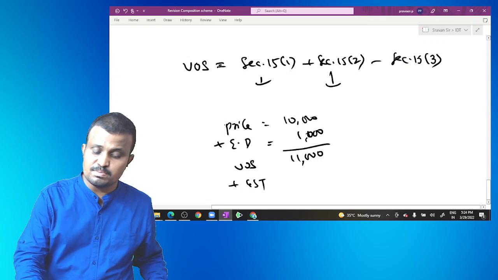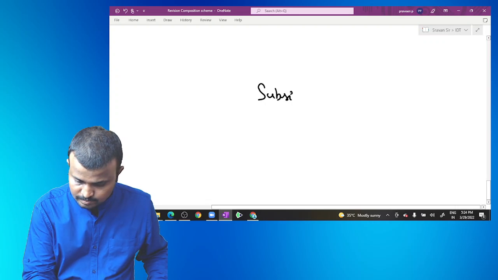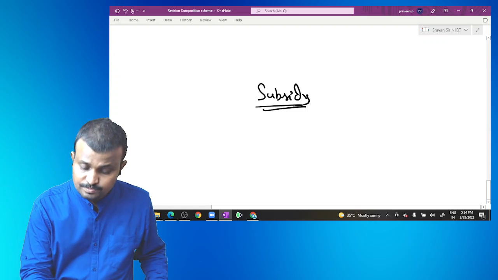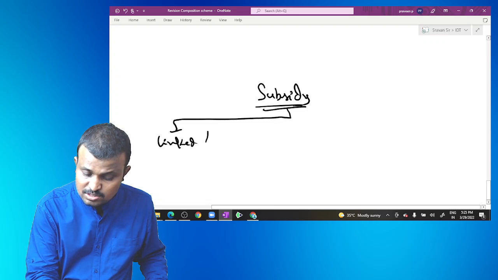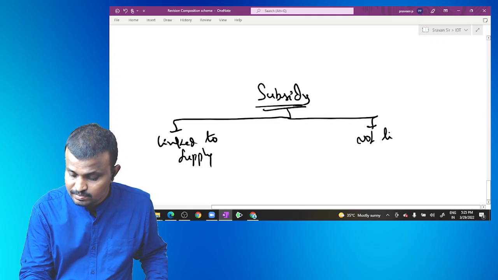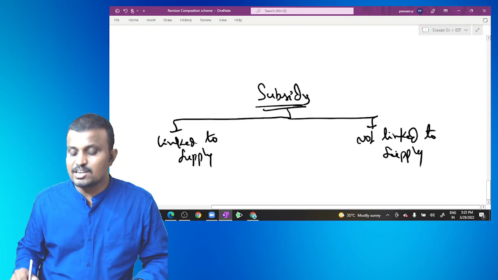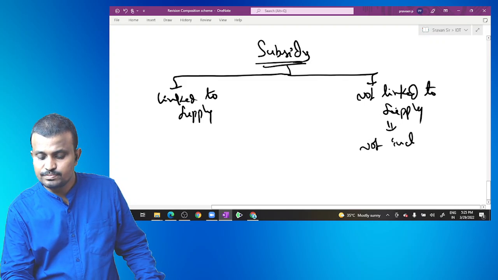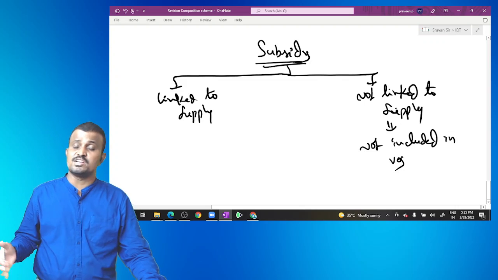So coming to the subsidy, first of all, whether the subsidy is directly linked to supply or not linked to supply. If it is not linked to supply, it is not included in the value of supply, whether it is provided by the government or a third party.